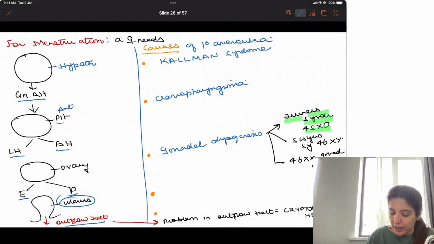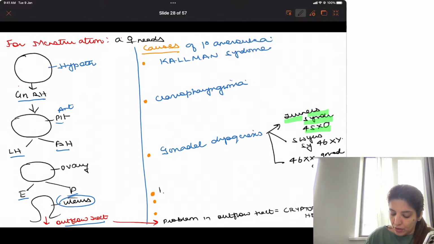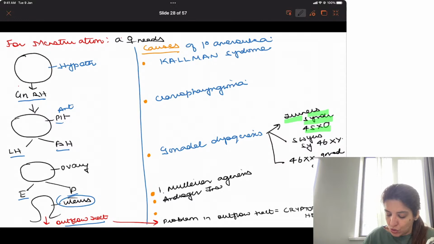Then a problem in the uterus which can lead to primary amenorrhea is number 1, Mullerian agenesis, and number 2, androgen insensitivity syndrome.